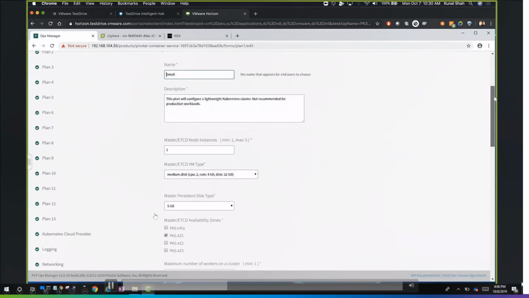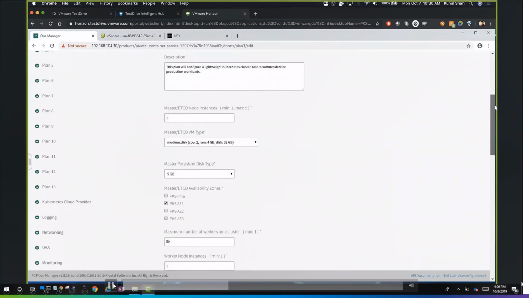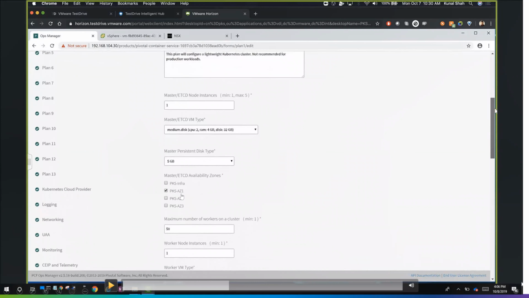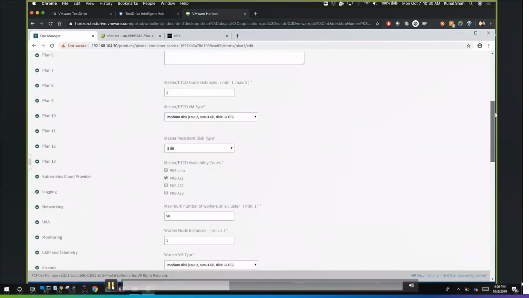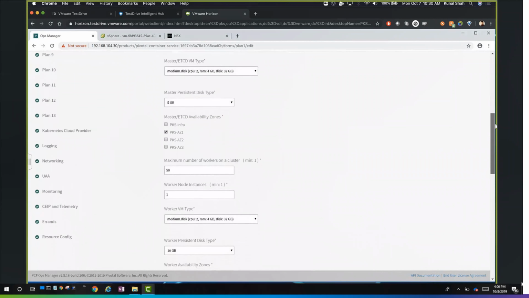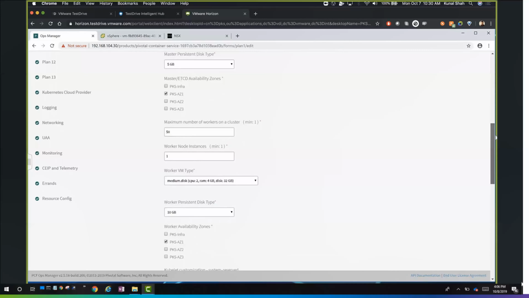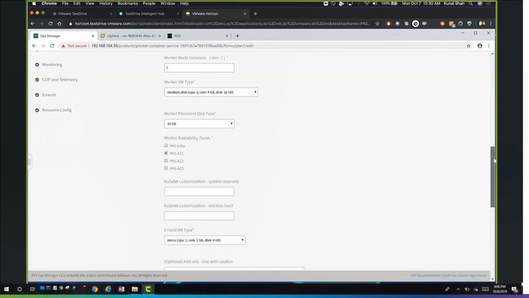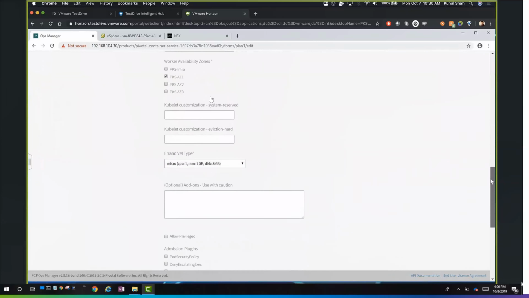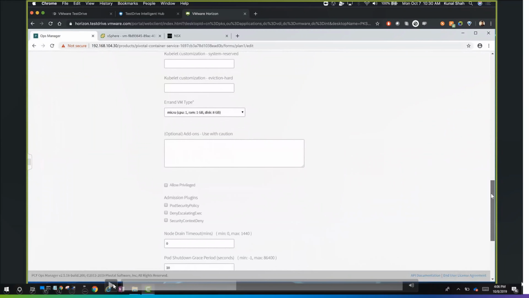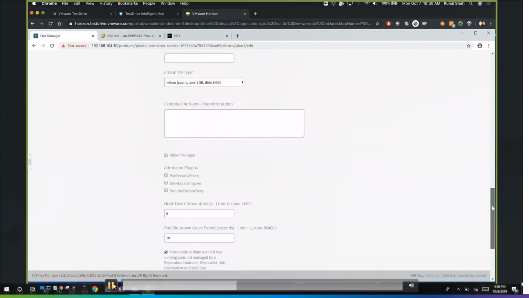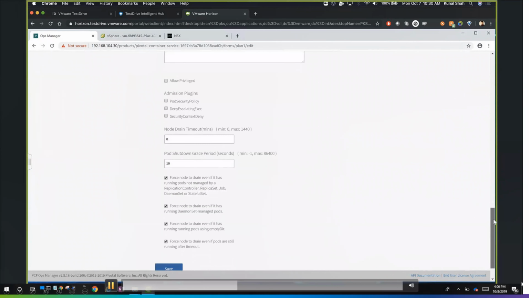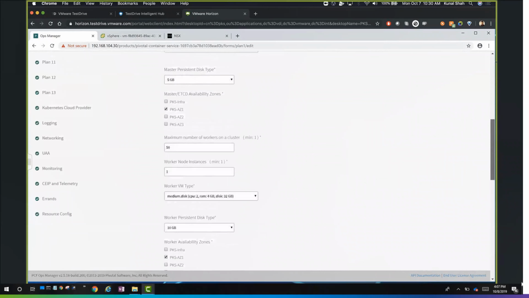There are a few things we can also choose. As you remember, availability zone 1 had a lot of VMs and AZ2 was blank, because we had chosen AZ1 for the small plan and then created a lot of clusters on it. That is the reason on the vCenter, under the resource pool of PKS AZ1, we had a lot of virtual machines which were deployed as part of this plan. And this is a micro size of the VM: one CPU, 1 GB RAM, and disk is 8 gigs. These are some of the things, but we don't have to go into the detail of each one.